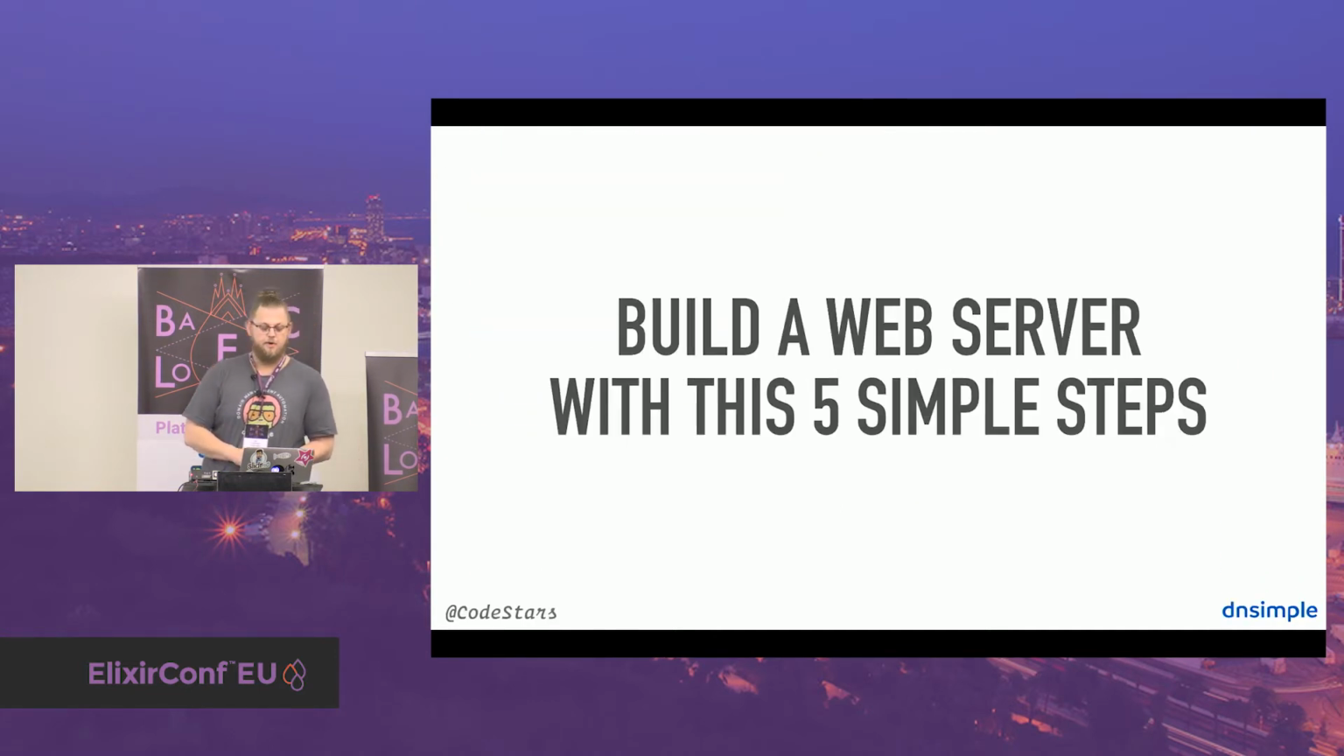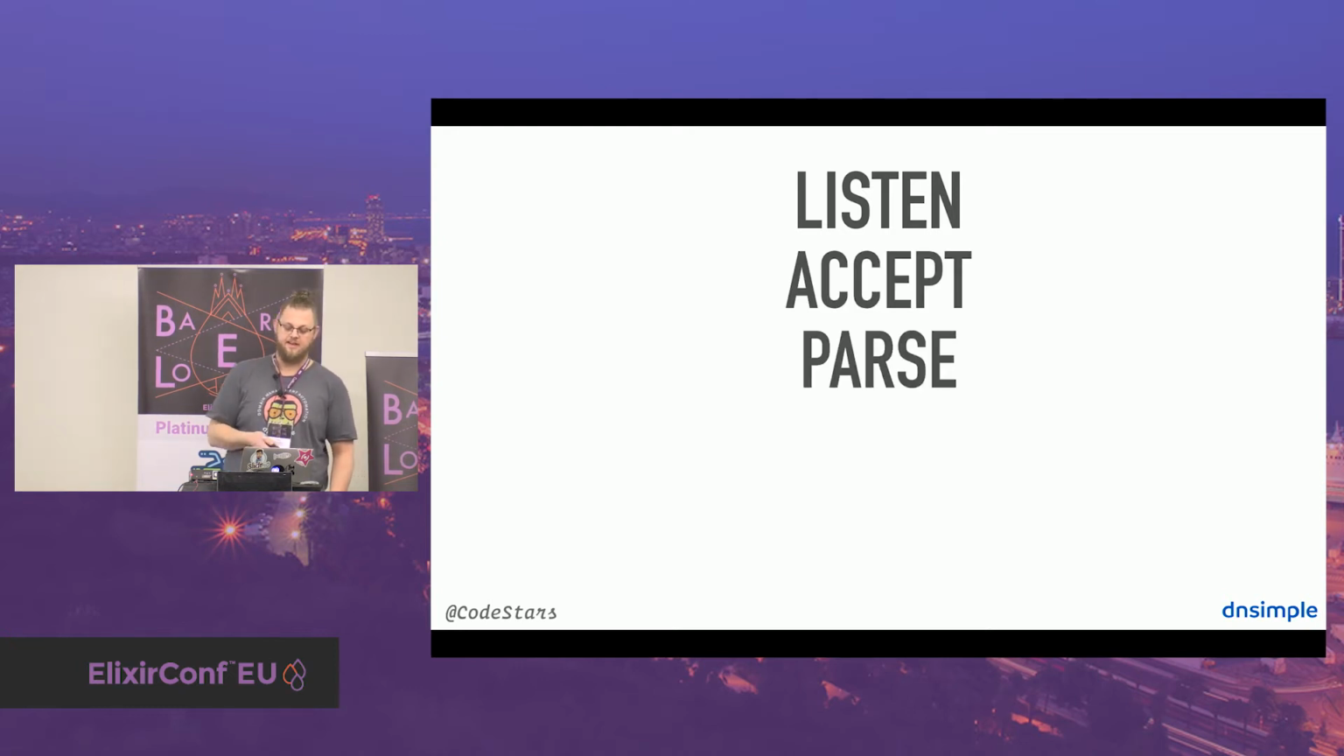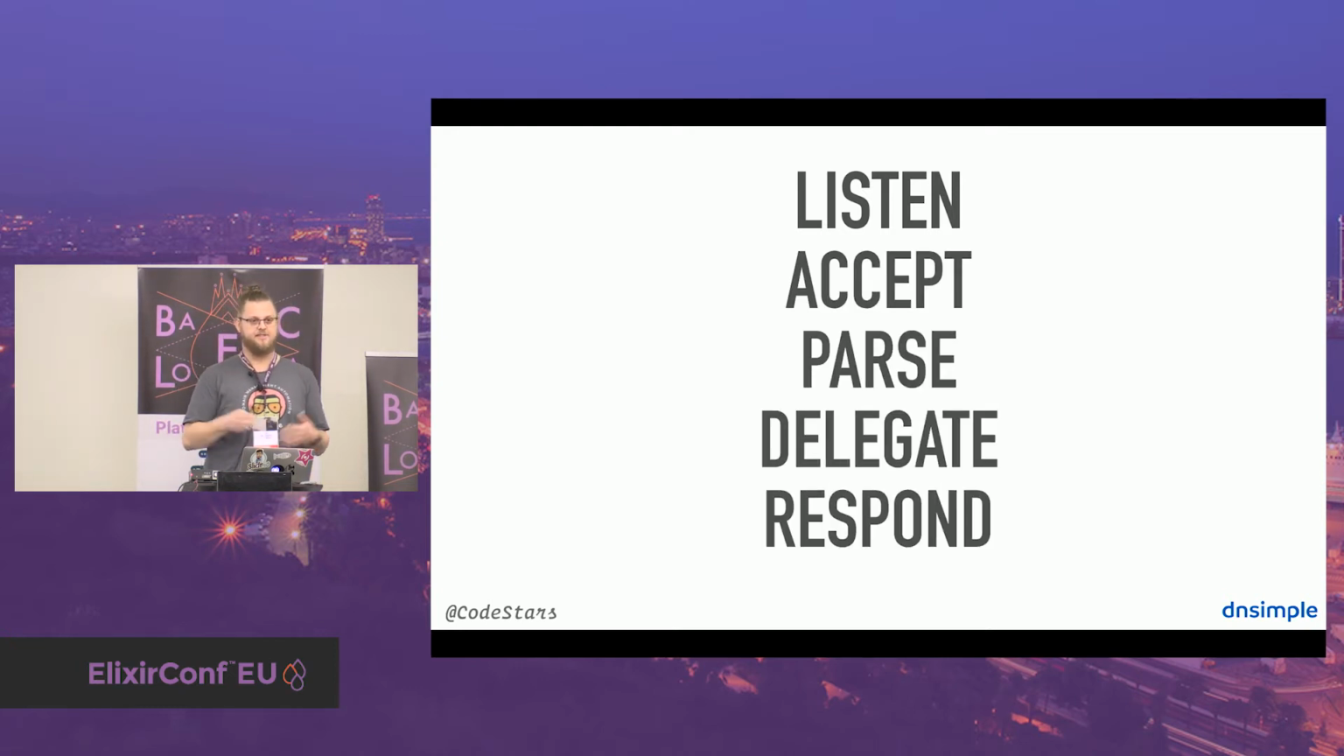So let me show you how to build a web server with these five simple steps. And now we come to the meat on what the building actually looks like. In order to do so, you start with listen. Then you come to accept, parse, then you delegate, and then you respond. These are the five steps you need. And now I want to walk through all these five steps and also walk through the code. And let's do it all together to see what's needed to make Plug work. Let's start with listen.